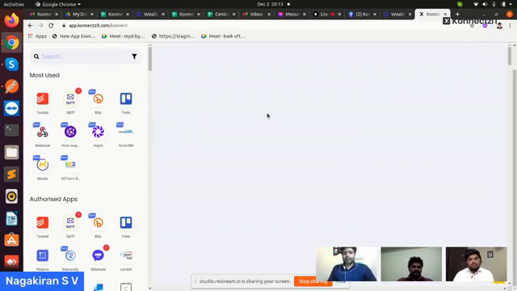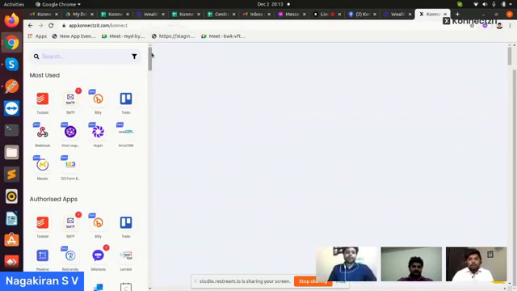For example, for any app which supports HTTP API, if it is not there inside Connexit, any user who has limited basic API skills can add their application inside Connexit. So at present, I'm showing you.